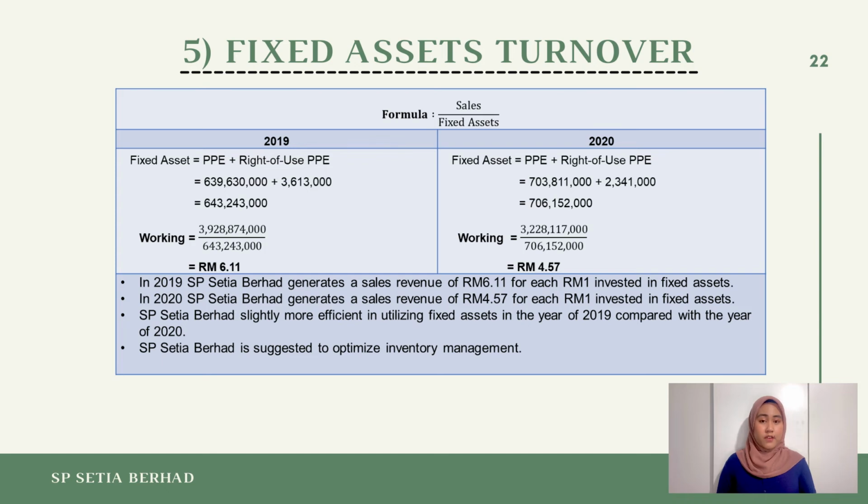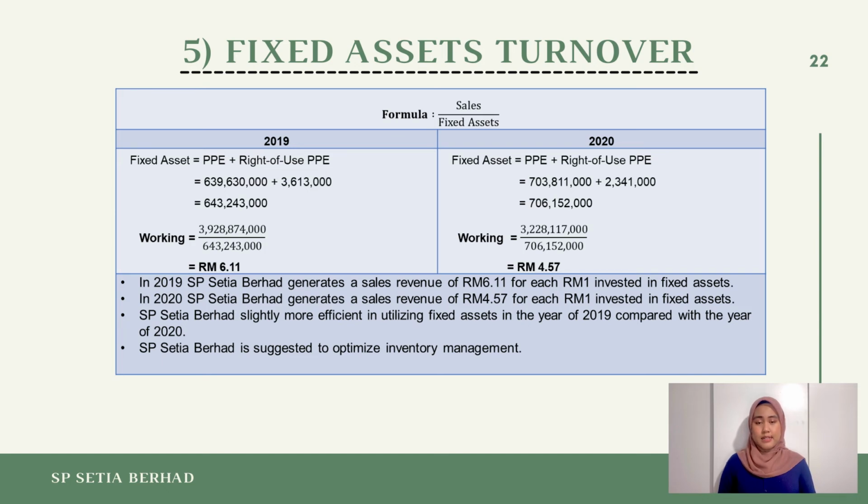The last consideration for efficiency ratio is fixed asset turnover. Fixed asset turnover is commonly used to measure the operating performance of the firms. This efficiency ratio compares net sales to fixed assets and assesses a company's capacity to generate net sales from its fixed asset investment, which includes property, plant, and equipment or PPE. This ratio is computed annually to represent how effectively a company, or more precisely, the company's management team, has leveraged these significant assets to create revenue for the organization. The formula to compute this ratio is by dividing the sales by the fixed assets.